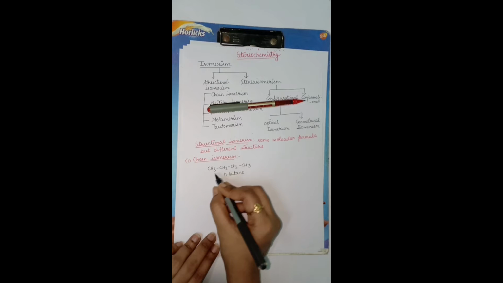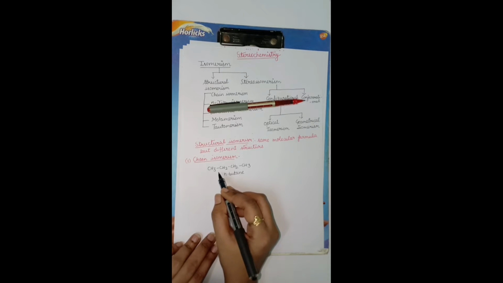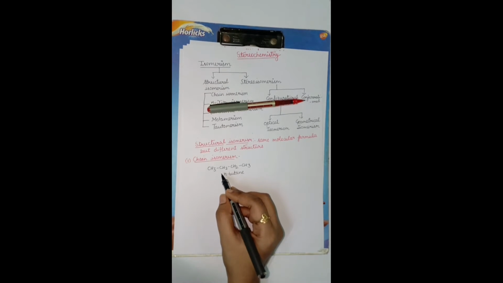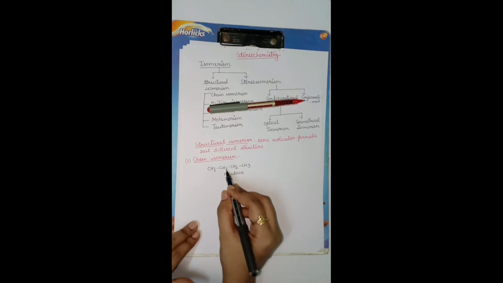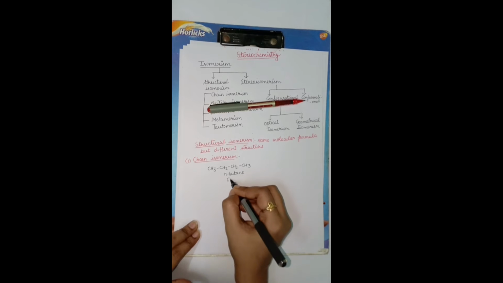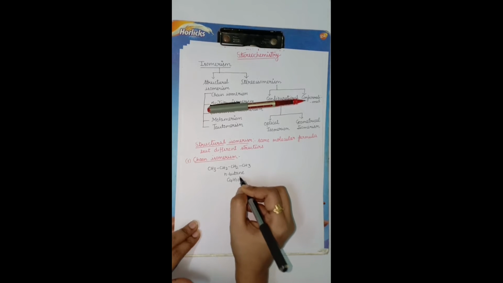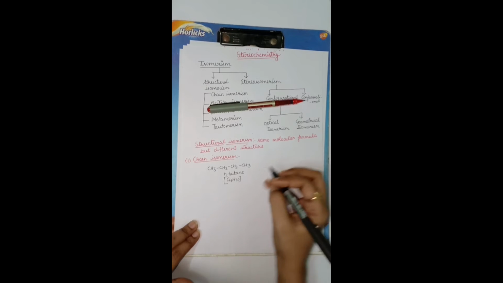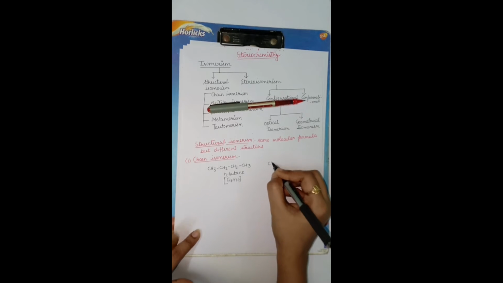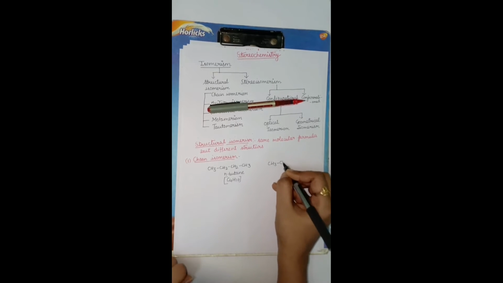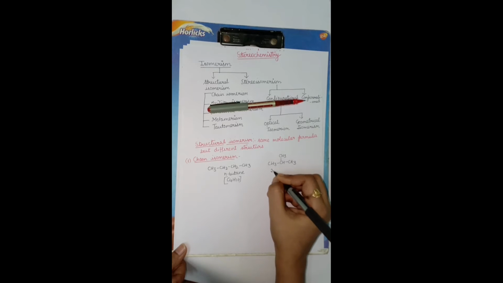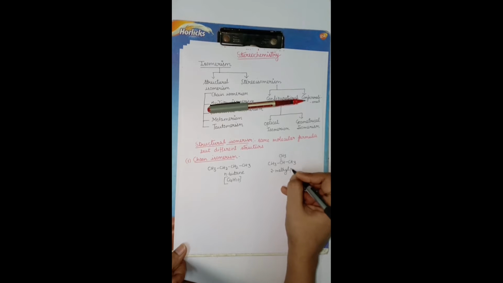What is the molecular formula of this? It has 4 carbons and 10 hydrogens, that is C4H10. And the other one is CH3, CH, CH3, CH3. This is 2-methylpropane.